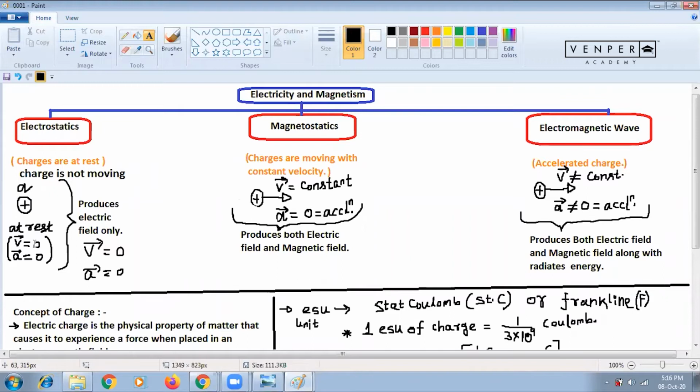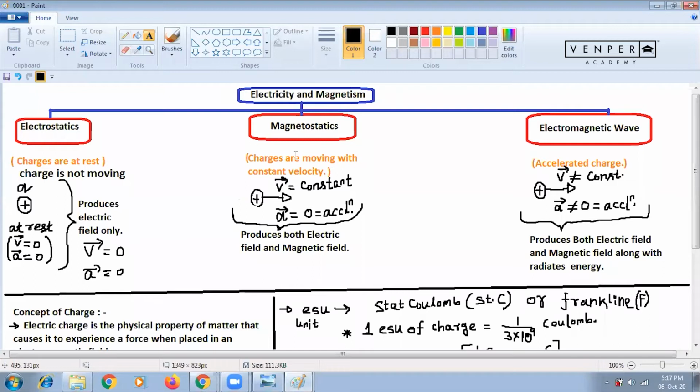Your acceleration is also 0, because acceleration is the derivative of velocity, and as velocity is 0, acceleration is also 0. With respect to time, the charge is at rest. That is called electrostatics. Binodini, clear?